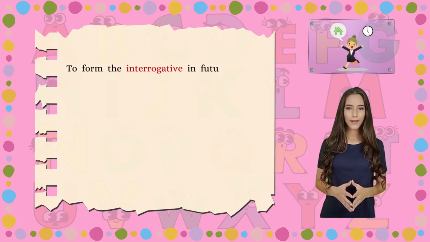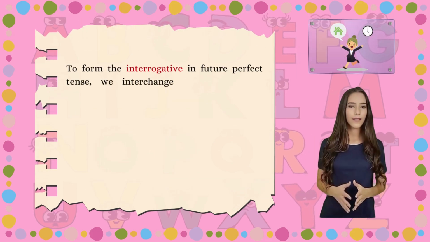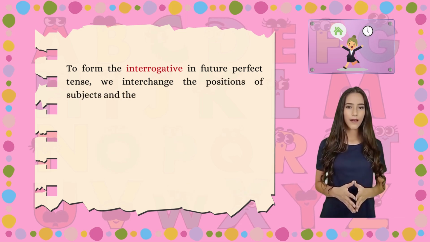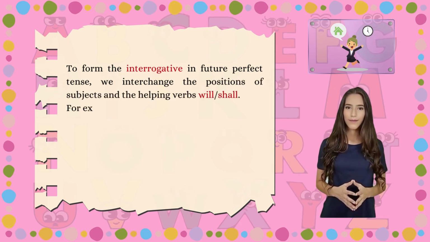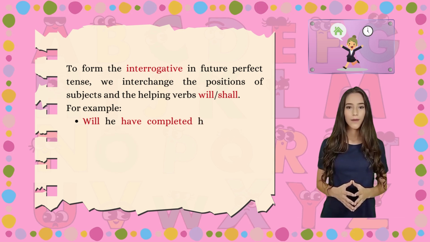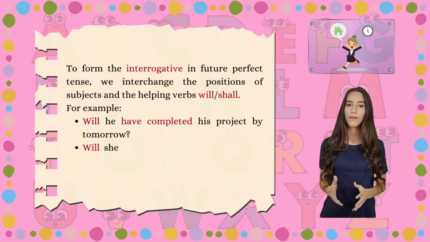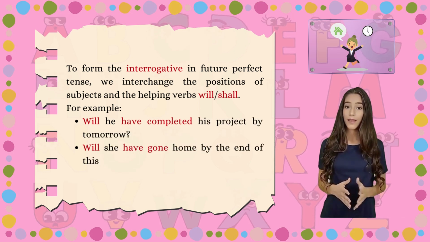To form the interrogative in future perfect tense, we interchange the positions of subjects and the helping verbs will, shall. For example, will he have completed his project by tomorrow? Will she have gone home by the end of this week?